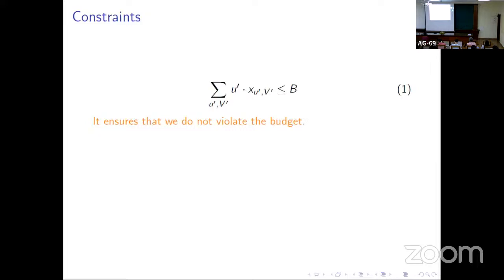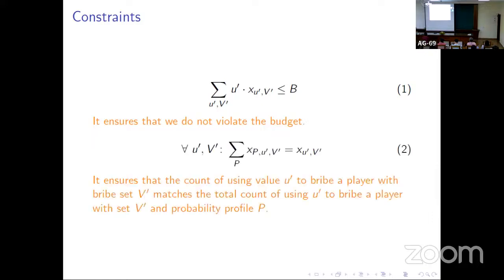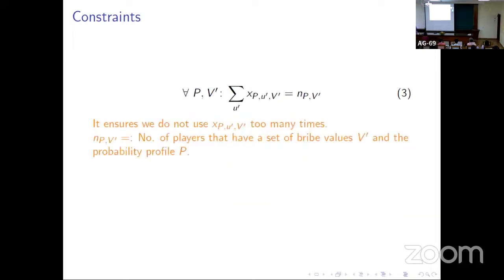We have 4 constraints. In the first constraint, we want to maintain the budget, and in the second, we want to say that u prime is used by these variables and u prime is also used by these variables. So for every probability profile that corresponds to that set v prime, their summation is equal to the x u prime v prime. Another is that we do not want to use one variable too many times, so we have this constraint. And lastly, we want non-negativity constraints.